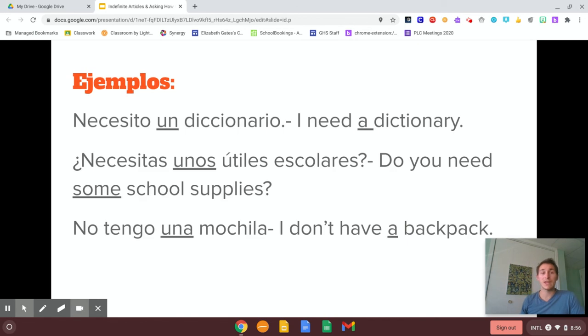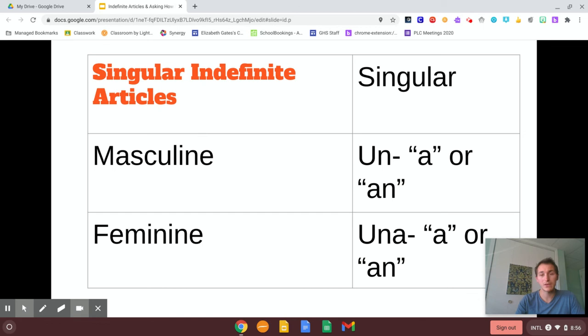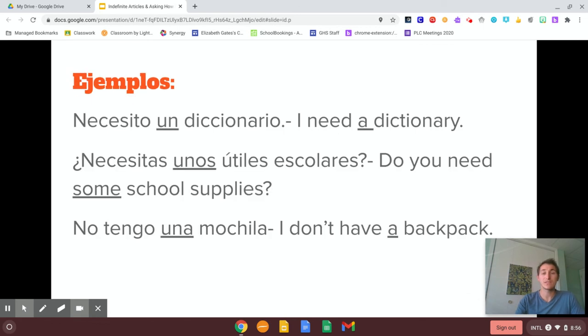All right, so here are some ejemplos. Ejemplos. What does that look like? Examples. All right, necesito un diccionario. I need, what is un? If you don't remember, you can go back. Un, a. Necesito un diccionario. Or you can ask this in a question. ¿Necesitas un diccionario? Do you need a dictionary? So that's how you ask this as a question.